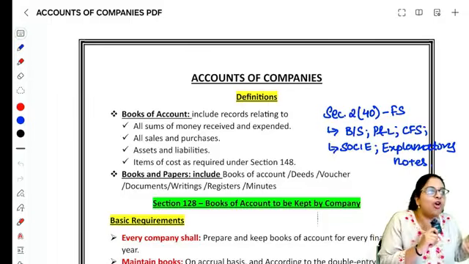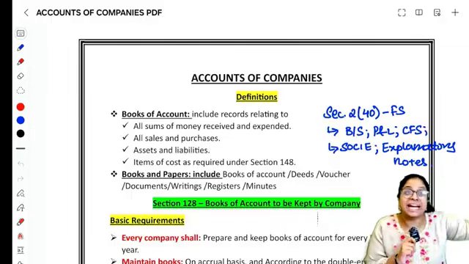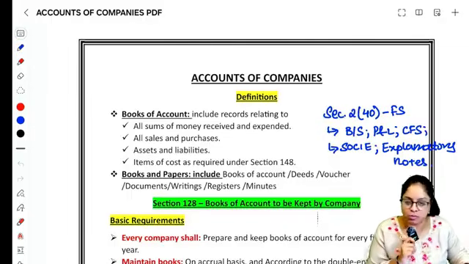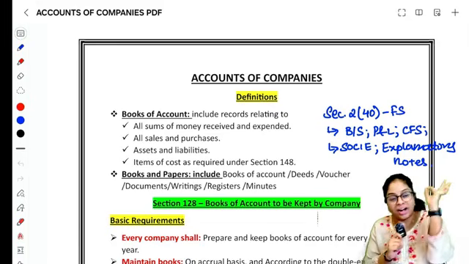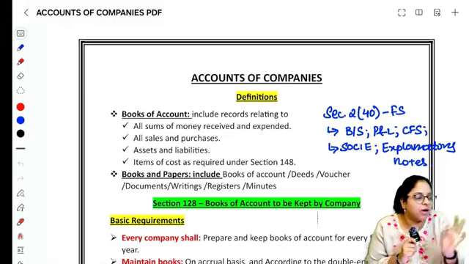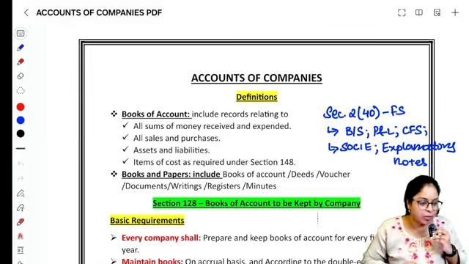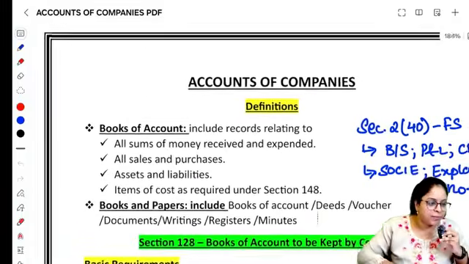But because I've seen a lot of people ignore this chapter, I've decided to do not just concepts but also the entire question bank of the chapter of accounts and companies. So if you want 100% clarity in accounts of companies along with the question bank, stick on till the end of the video and I'll ensure that you get it. Okay, so without any further delay நம்ம குயிக்கா ஆரம்பிக்கலாம். Let's start with this chapter.